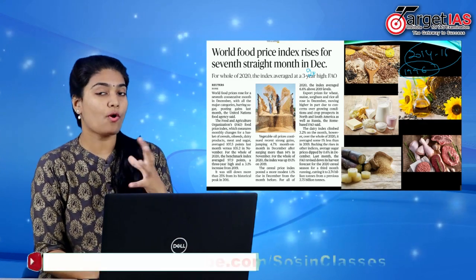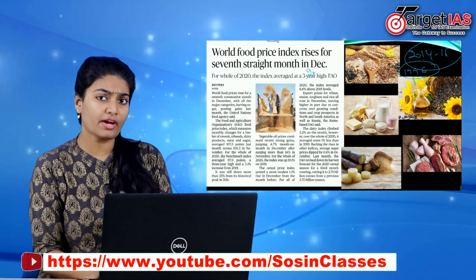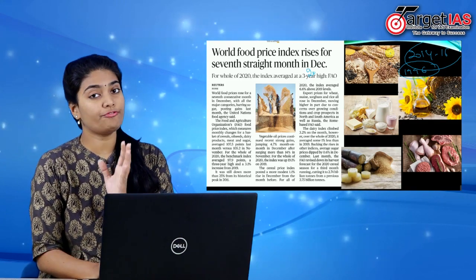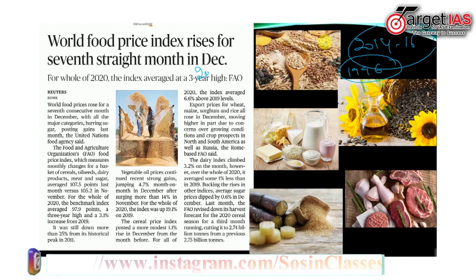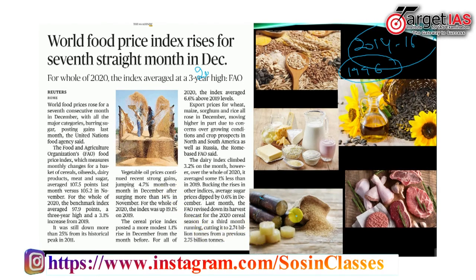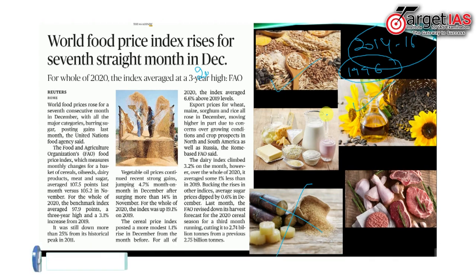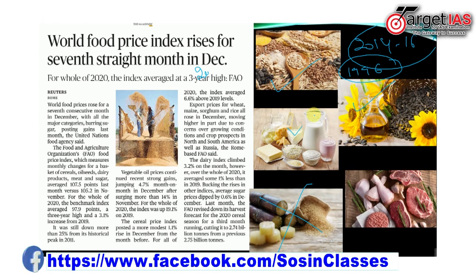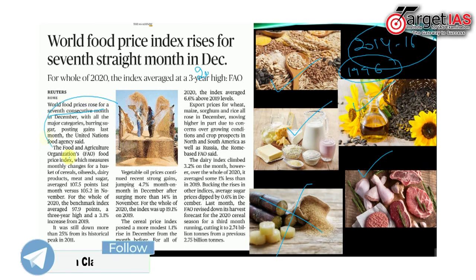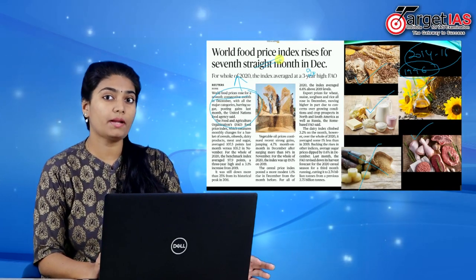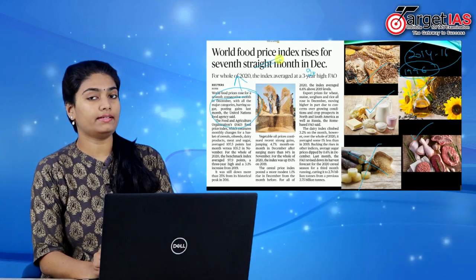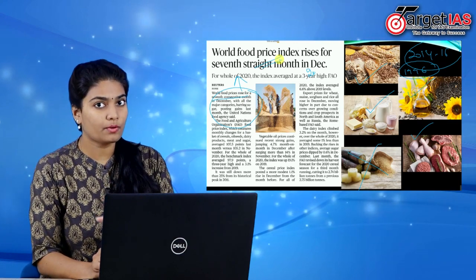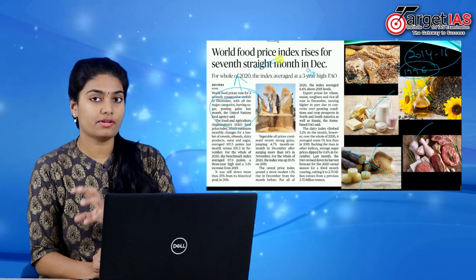By doing that, it also influences hunger, dietary cycle and undernourishment of a particular country. Now this article states that barring sugar, prices of all these commodities, oils, cereals, dairy products and meat, have risen for a consecutive seventh month, which resulted in a higher food price index. When the majority of people in low and middle income countries are employed in the agriculture sector, this World Food Price Index gains relevance.